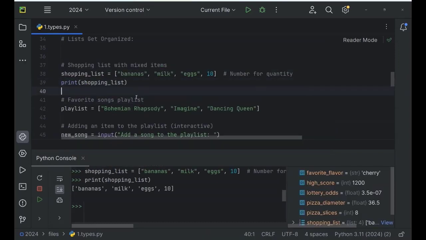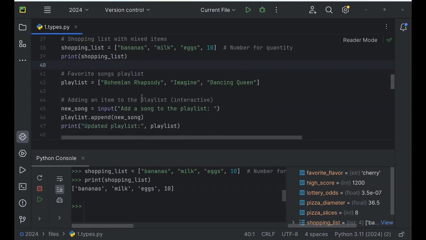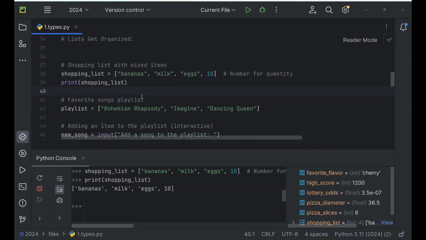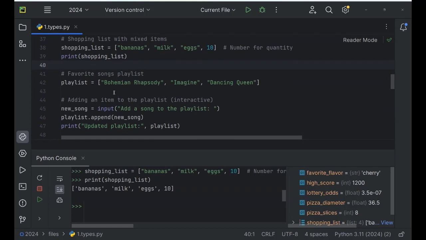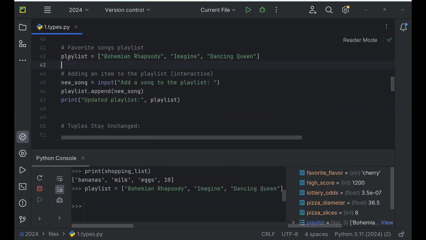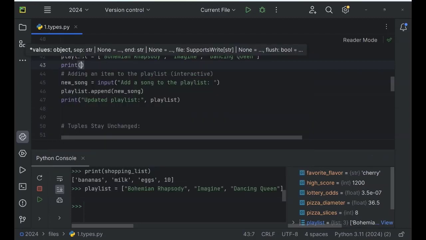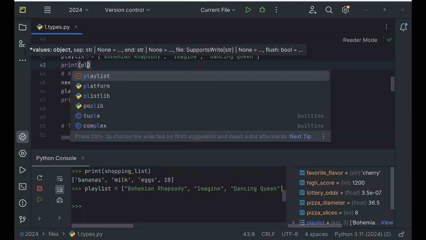We'll be talking about the syntax of creating all these data types a bit later, but for now these are just examples. Another list you could create is the list of your favorite songs, a playlist. Like Bohemian Rhapsody, Imagine, Dancing Queen, and then we can print it out again. I type in print playlist.